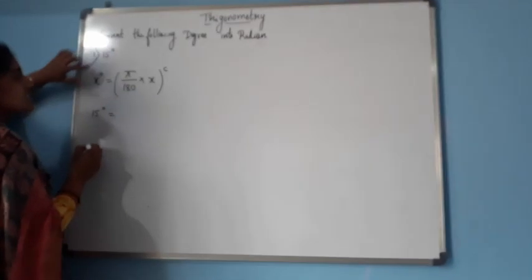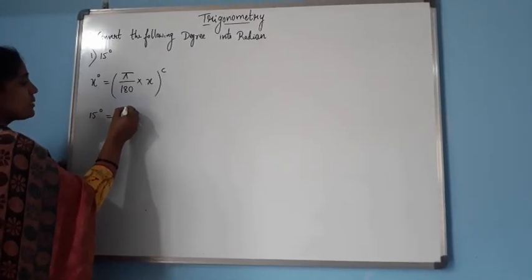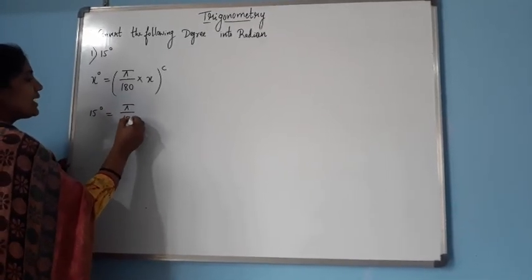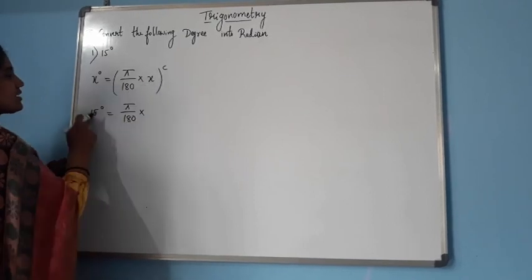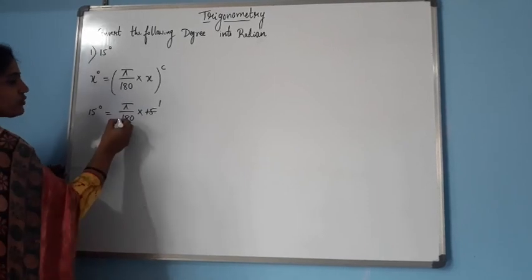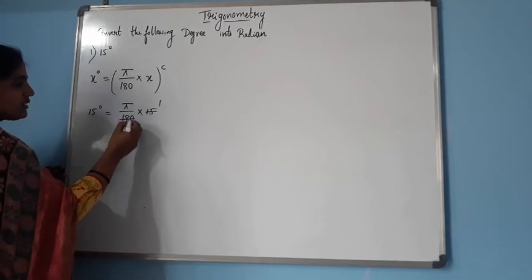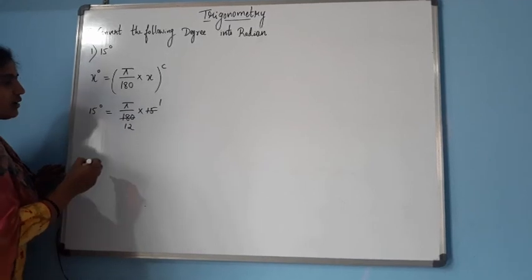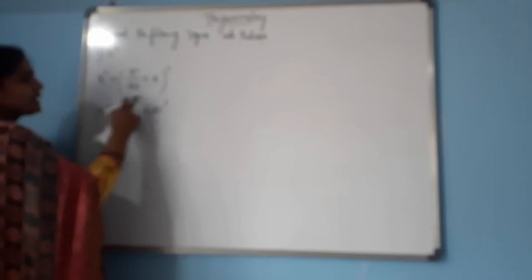Replace in this formula, pi by 180 into 15. Here 15 ones are 15, 15 twos are 30, so we get pi by 12. Therefore 15 degree is pi by 12 radian.